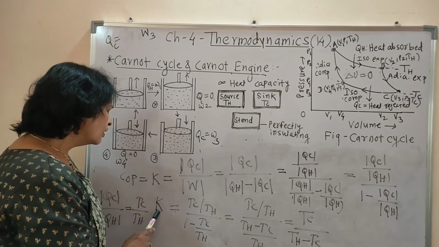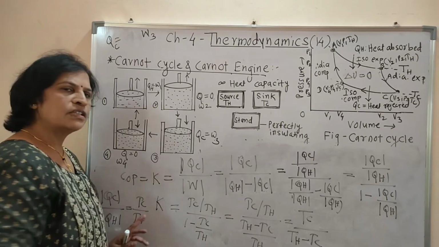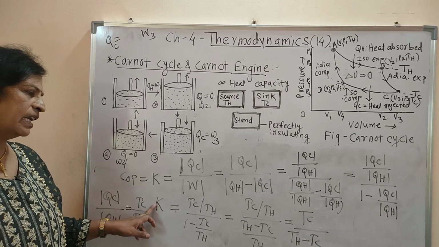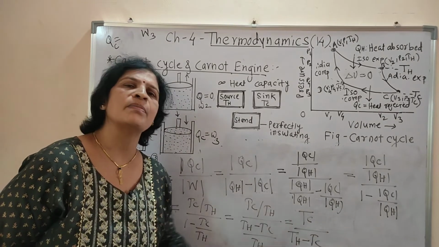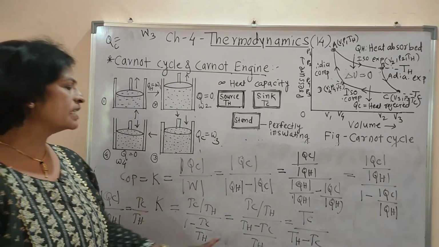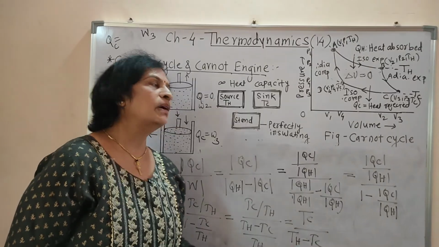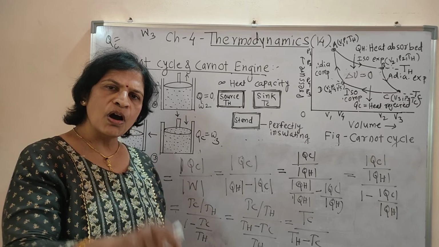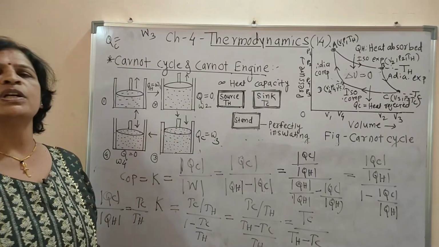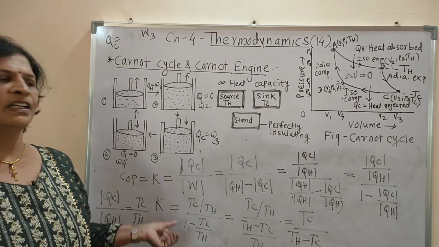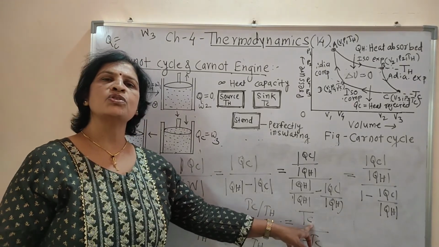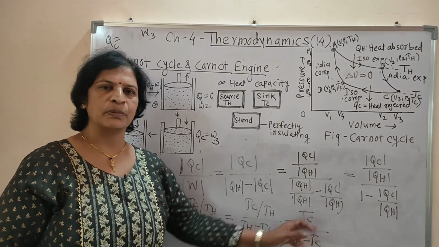For the COP of a Carnot refrigerator to be large, TH minus TC should be small. It means the temperature difference between the source and the sink should be small. At that time the coefficient of performance of the refrigerator is large, and TC should be large due to direct proportion.